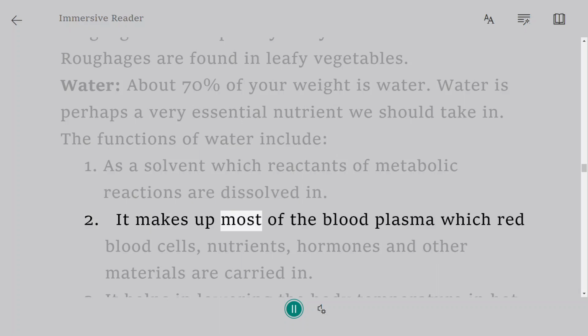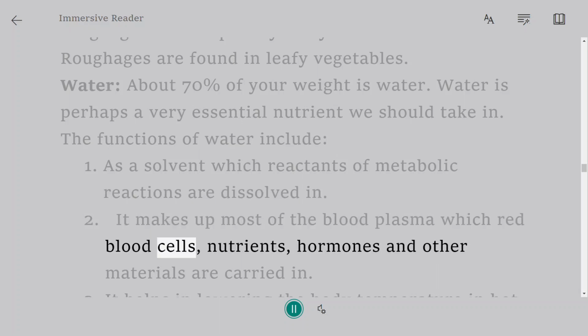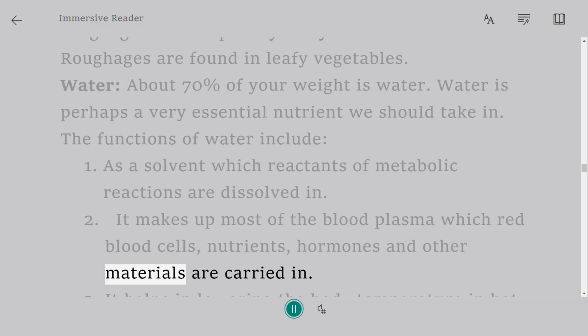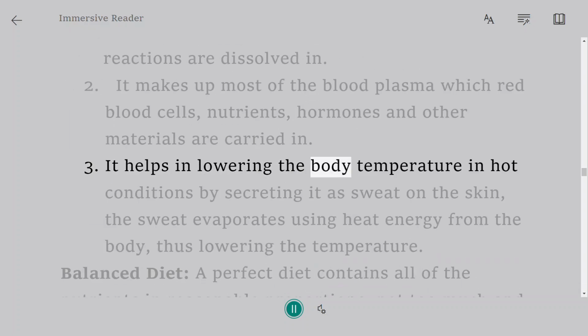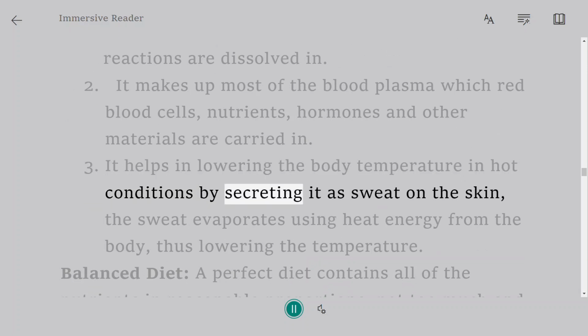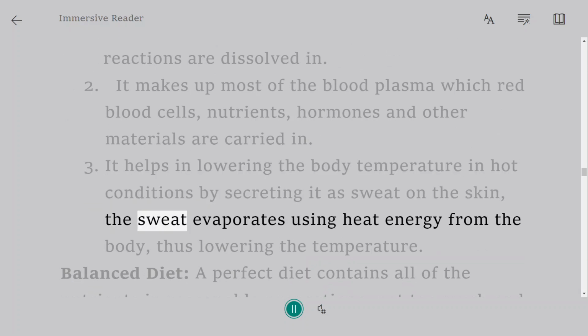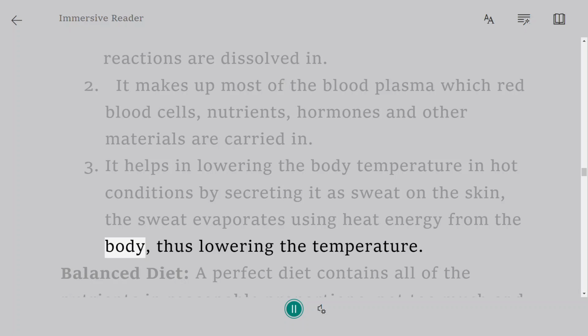2. It makes up most of the blood plasma, in which red blood cells, nutrients, hormones and other materials are carried. 3. It helps in lowering the body temperature in hot conditions by being secreted as sweat on the skin. The sweat evaporates using heat energy from the body, thus lowering the temperature.